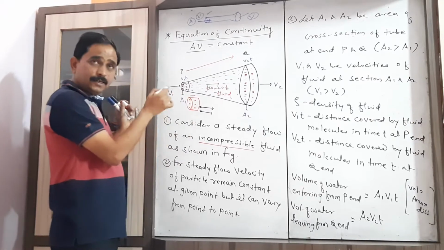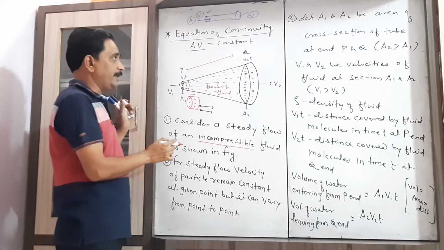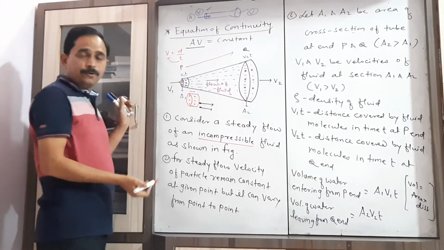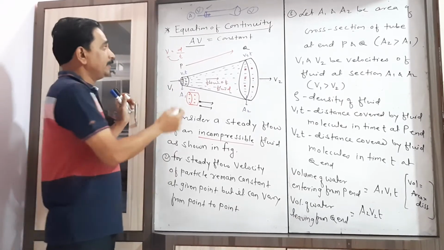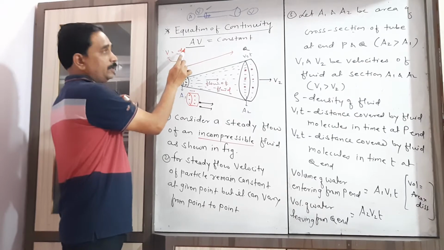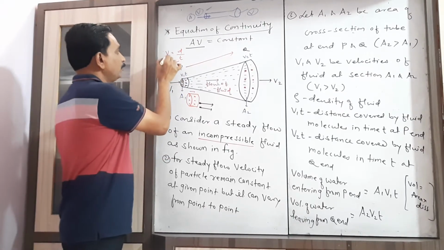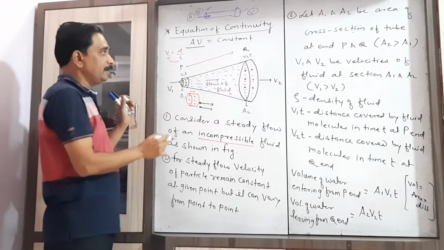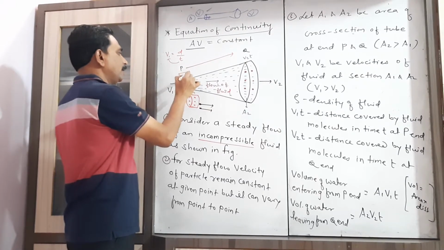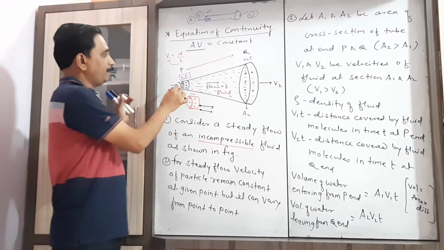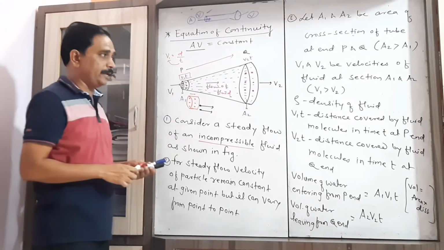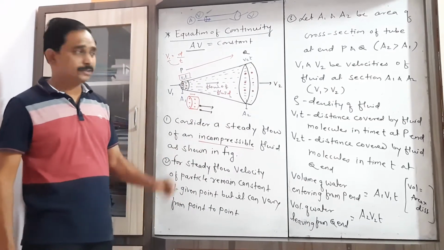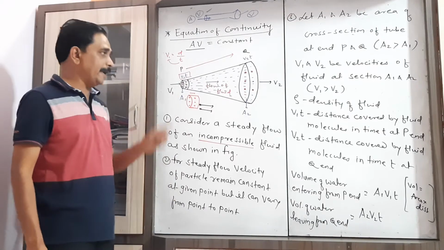Now we have to consider the distance covered by the particles of the fluid. We know that velocity equals displacement upon time, but we are considering only the magnitude, so we can write velocity equals distance upon time. So we have to find the distance covered by that particle in time t. So I write here v1t is the distance covered by the fluid molecules in time t at P.